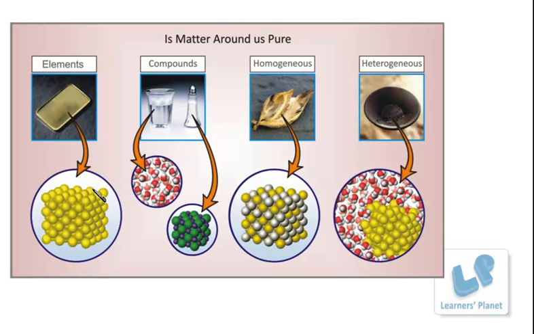Either there will be a change in the shape, size or appearance of a substance, or there will be a change in the composition of a substance, that is the chemical composition of a substance. So change can be either a physical change or a chemical change. In this session, we are going to discuss the physical and the chemical changes.